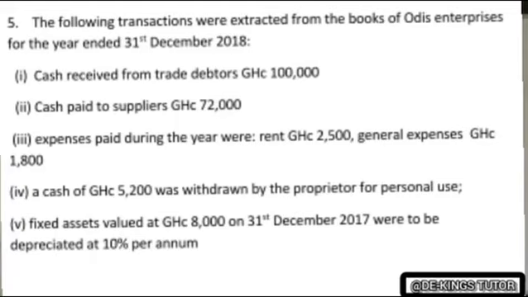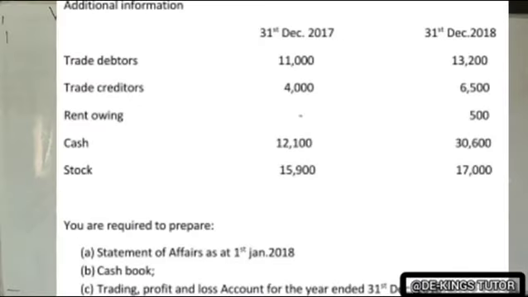The next one, fixed assets valued at 8,000 Ghana cedis on 31st December 2017 were depreciated at 10% per annum. Additional information: we have trade debtors at 31st December 2018 and 2017, 11,000 and 13,200. We have trade creditors, 4,065. We have rent owing. We have cash. We have stock. Now the question is, you are required to prepare: A, statement of affairs as at 1st January 2018; B, cash book; and C, trading profit and loss account for the year ended 31st December 2018.